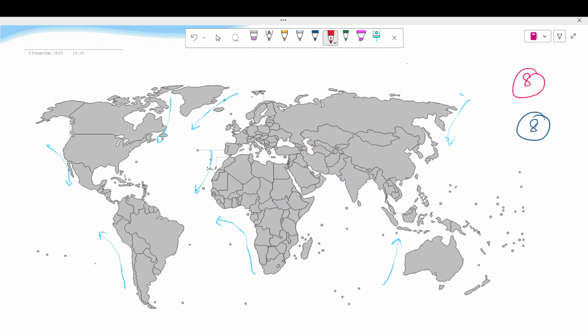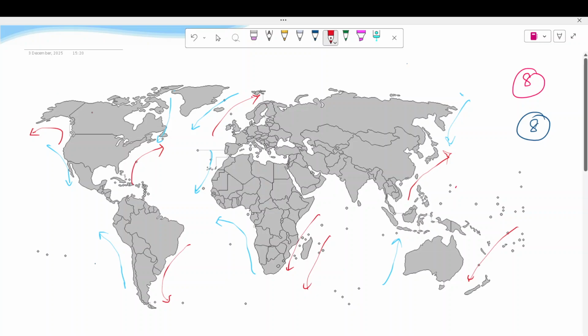Now let me draw. This one is Brazilian current coming downward. Agulhas current, Mozambique current, Eastern Australia current. This is going this side, Kuroshio current, Gulf Stream going there. Alaska current is like this. Norwegian current is going upward. Anything remaining? Yeah, it's fine. So we have learned successfully about all the 8 and 8 cold and warm currents.